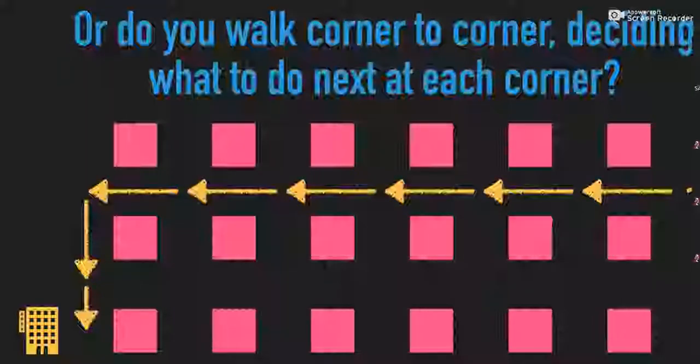Another way, an alternative way, would be to walk corner to corner and decide at each block what you should do next. So I've walked one block, now do I go left? Do I go right? Do I keep going straight? Or am I at the location that I need to be at? This represents more of the recursive way of thinking.